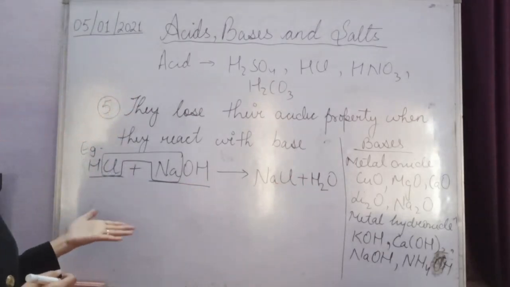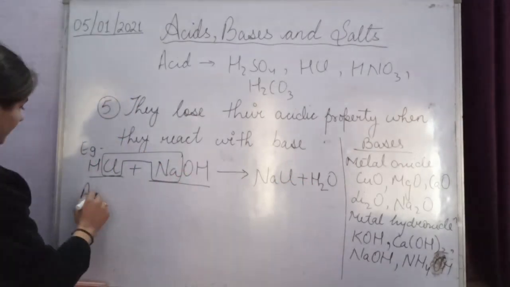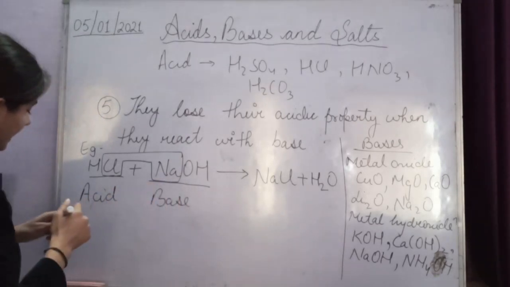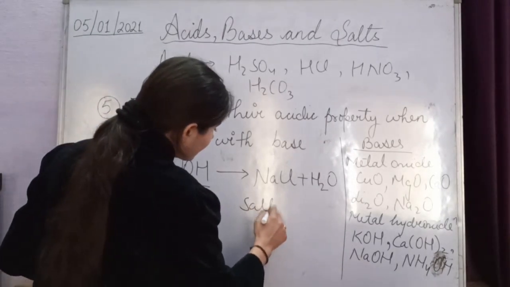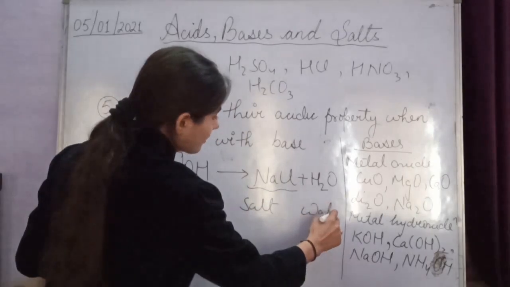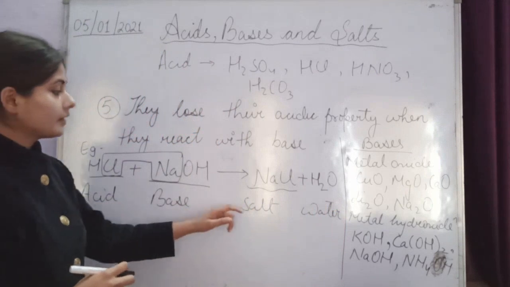So when acid reacts with a base, this is the acid and this is the base, it gives salt, sodium chloride, and water.